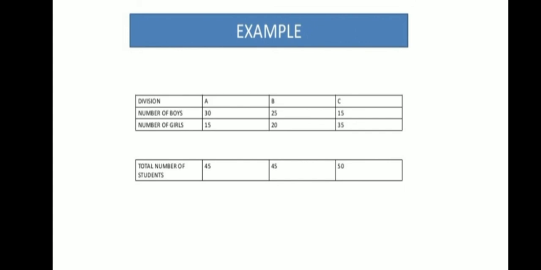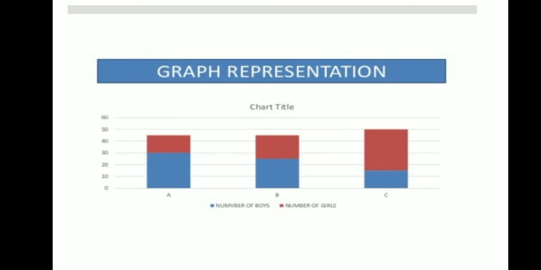Now over here the total population has been divided into two parts, that is the number of boys, number of girls, and the total number of students. Now see in this graph what the total is, and how many of them are girls and boys. So this is how a subdivided bar diagram is drawn.